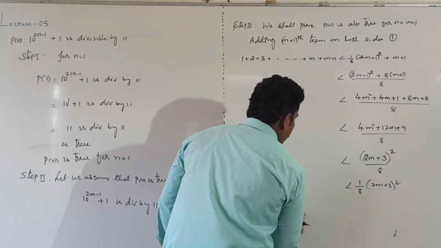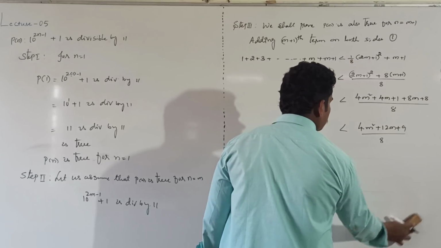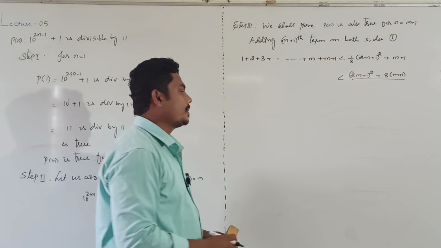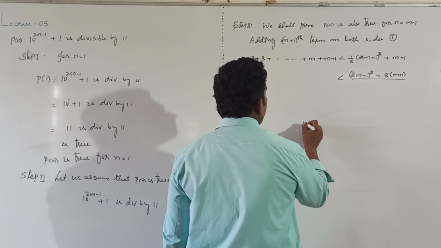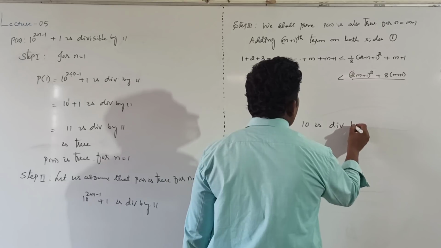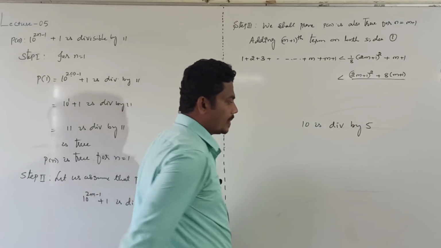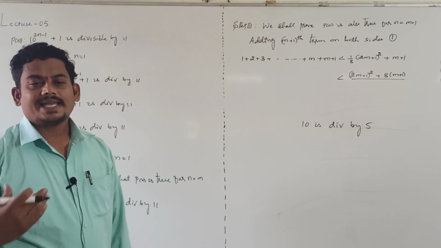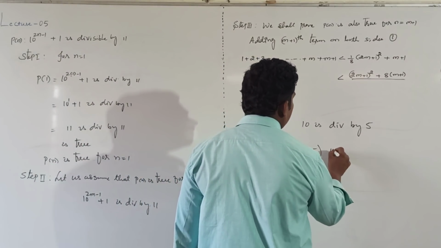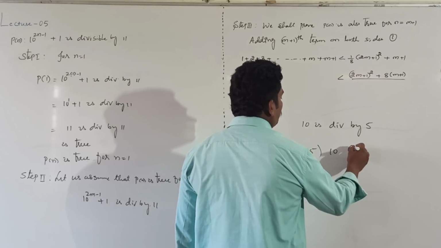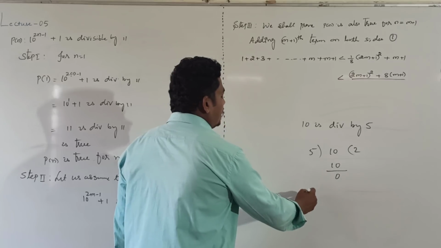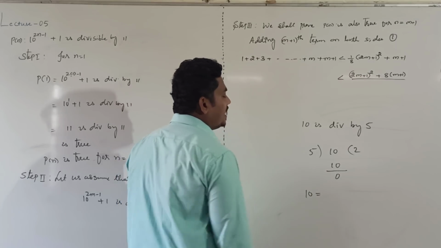Then we can write, in particular, 10 is divisible by 5. Then 10 can be expressed as, 5 2s are 10, remainder will be 0. Here 10 is the dividend.